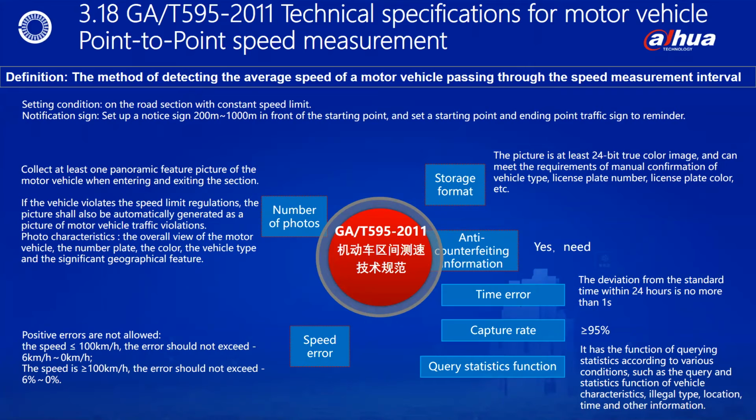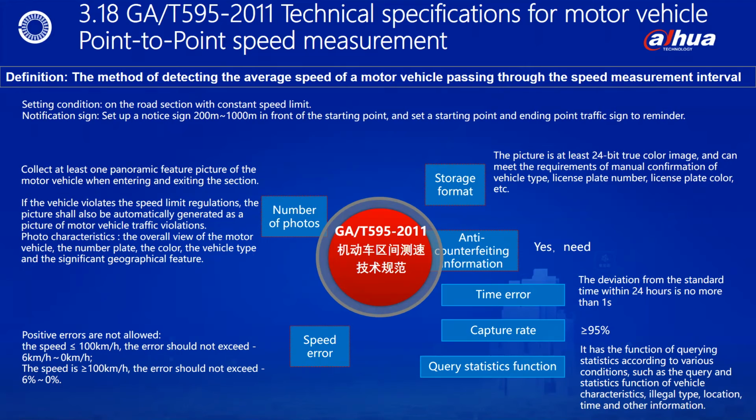Page 3.18 Technical Specifications for Motor Vehicle Point-to-Point Speed Measurement. This page shows the point-to-point overspeed capture. It calculates the average speed through 2 or more points to determine whether the vehicle is overspeeding. This is the Illegal Evidence Collection Standard Specification for Interval Speed Measurement. Several key points need to be explained. First of all, the number of photos must be at least 2, 1 for import and 1 for export, and the pictures must be synthesized, superimposing much information about the traffic violation.